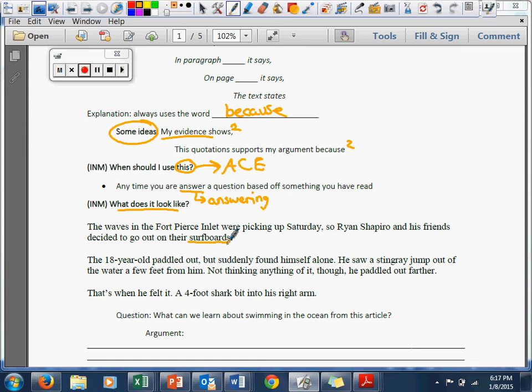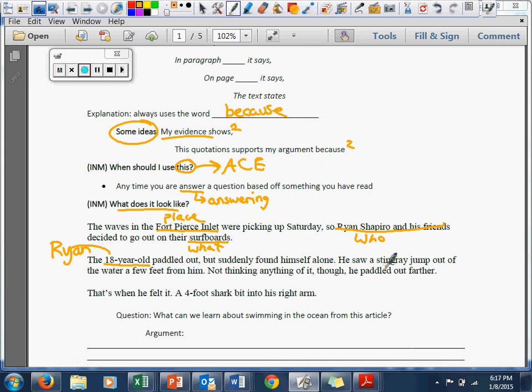I'm going to underline surfboard. I'm going to underline Fort Pierce Inlet because in tells me this is the place. All right? And then this is who, right? Ryan Shapiro and his friends. So I'm going to mark who, place, what. We have what, where, and who on that. The 18-year-old, so we know that Ryan is 18, paddled out, but suddenly found himself alone.